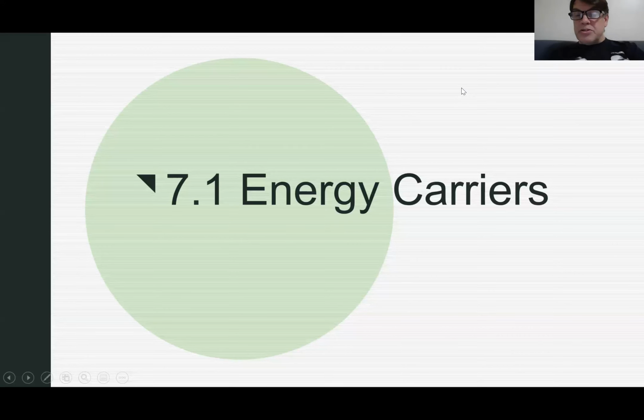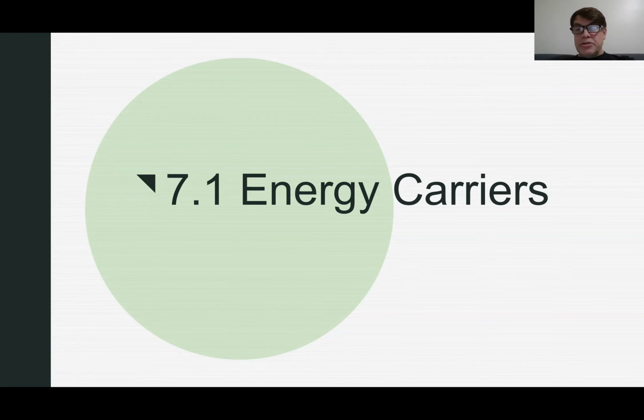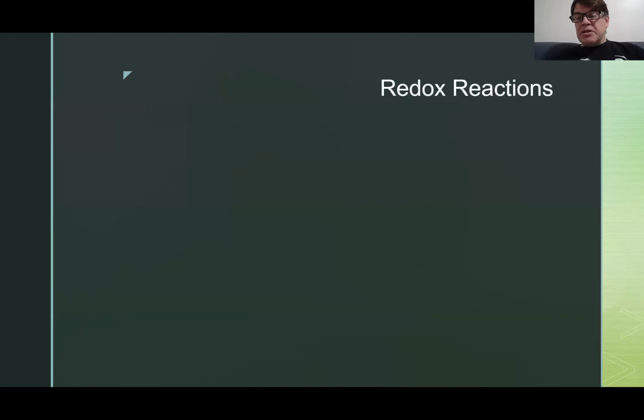Hello, this video is on energy carriers in the cells and in various metabolic processes involving cells. So basically, how does this energy get processed? It's largely by way of redox reactions, oxidation reduction reactions. And you may remember from high school, OIL RIG.